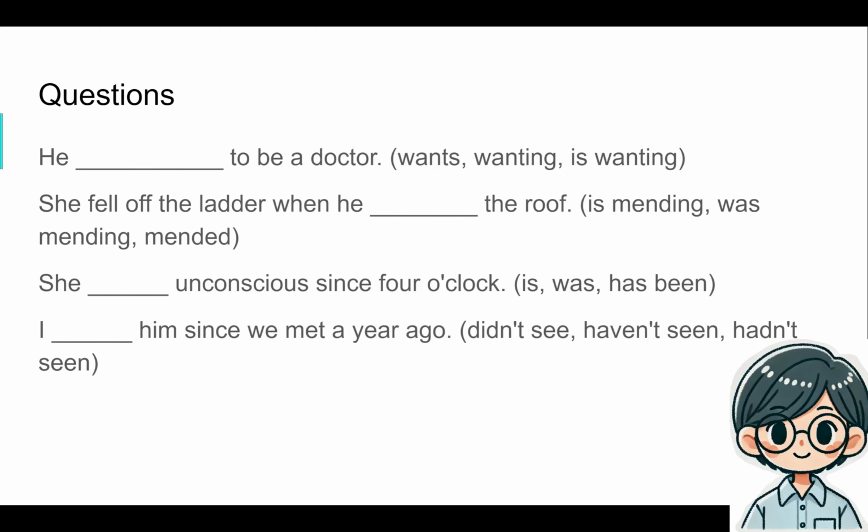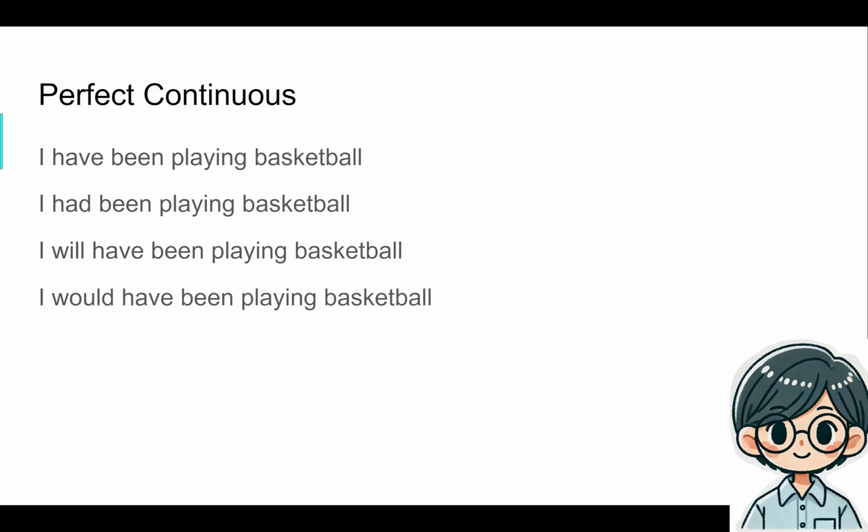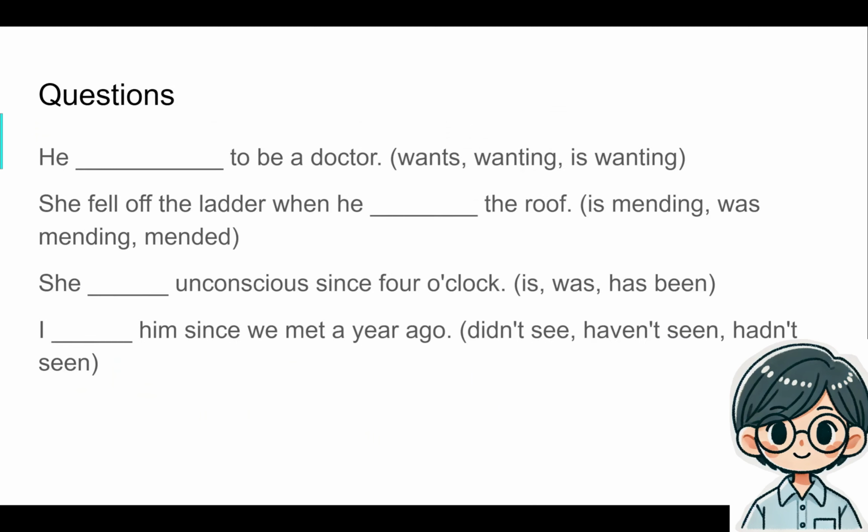So it is perfect continuous. She's been like this with no gaps, right? And she is still like this. She hasn't woken up yet, right? Because nothing in the sentence implies that she's woken up. If she woke up, she might say something along the lines of, "Oh man, I've been unconscious since 4 o'clock," right? That's like present. I guess she stopped being unconscious, but she hasn't realized that yet.